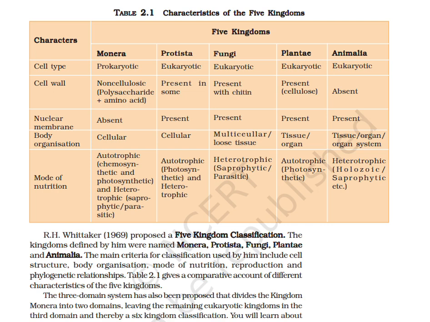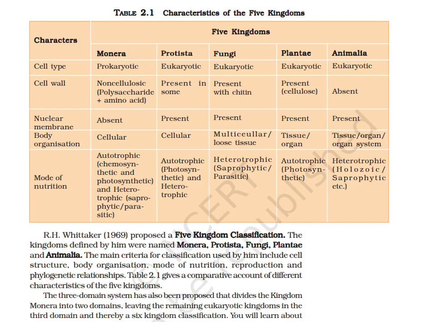Kingdom Monera. Cell type is prokaryotic. Cell wall is made of polysaccharides and amino acids. It's non-cellulosic. Nuclear membrane is absent. Body organization is cellular and mode of nutrition is autotrophic and heterotrophic. Protista is eukaryotic. Cell wall is present in some. Nuclear membrane is present. Body organization is cellular and the mode of nutrition is photosynthetic and heterotrophic.